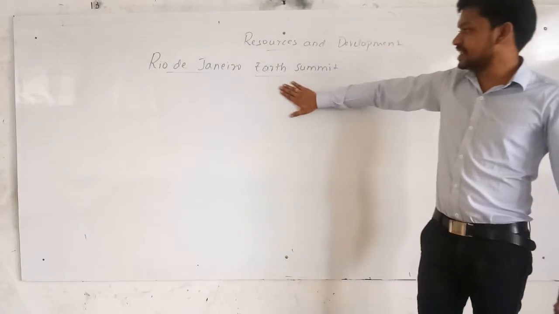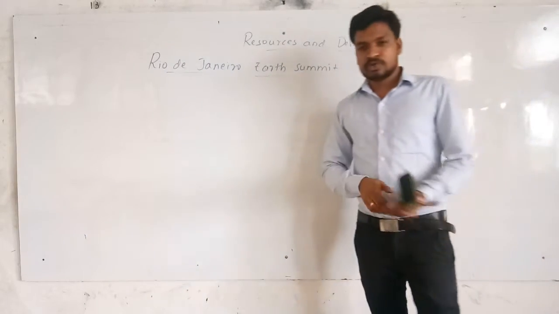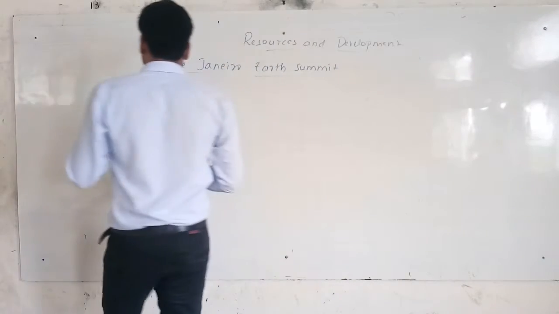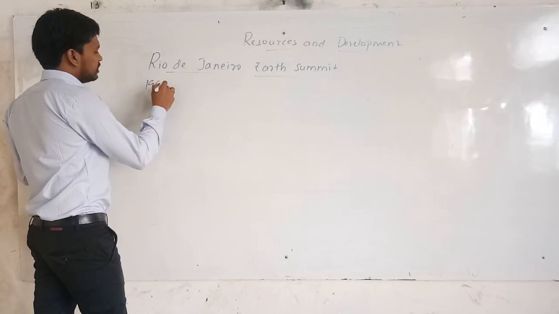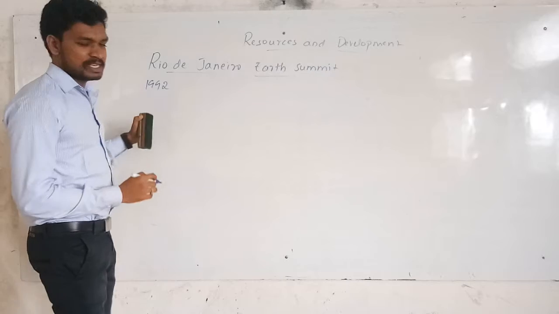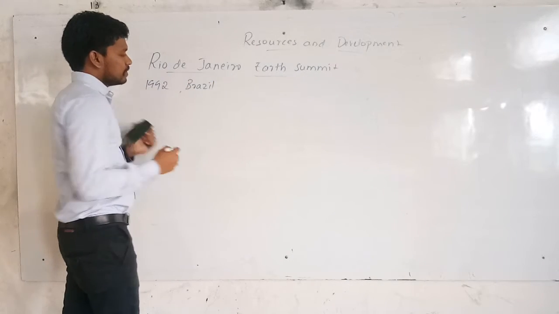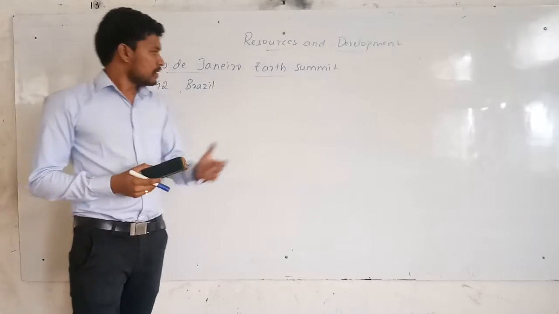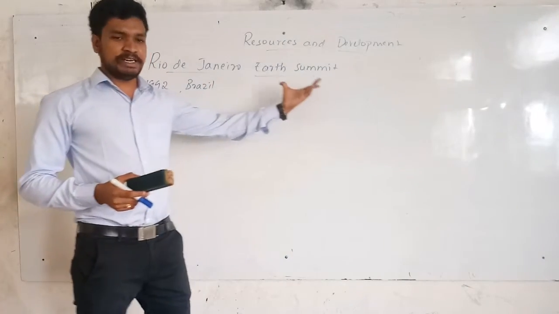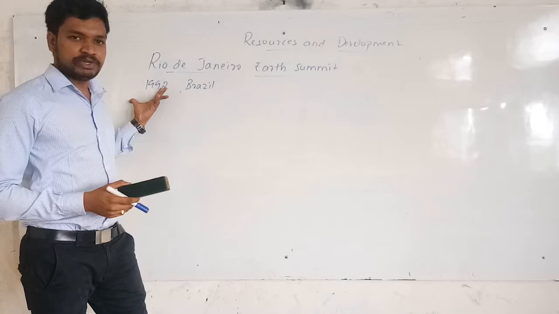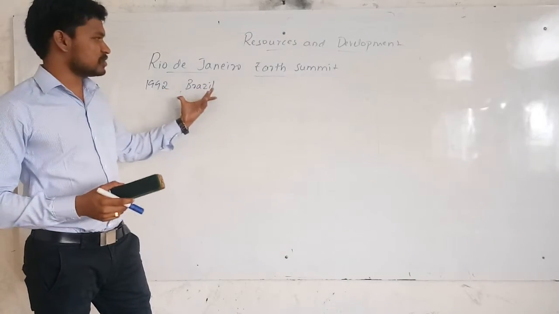This Earth Summit was held in 1992 in Brazil. So this Rio de Janeiro Earth Summit took place in 1992 at Brazil.